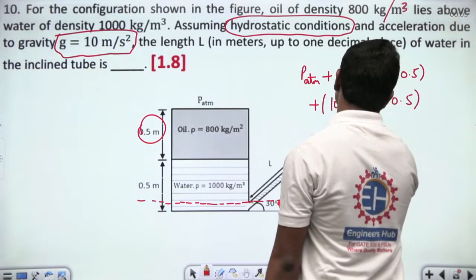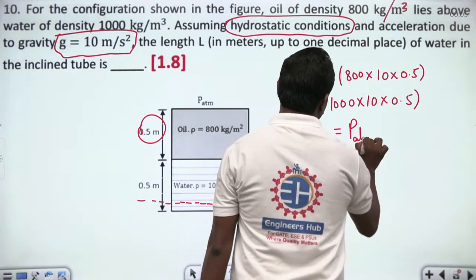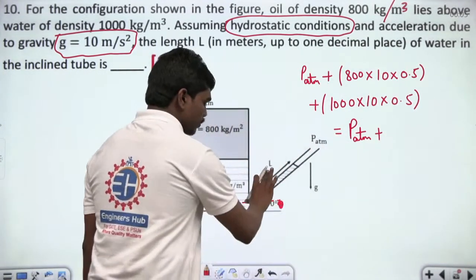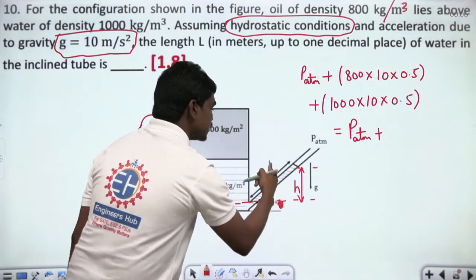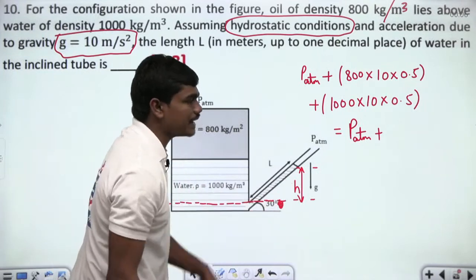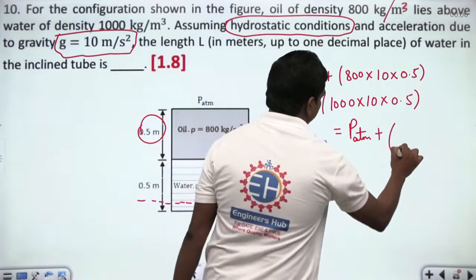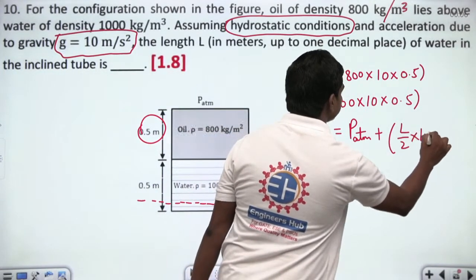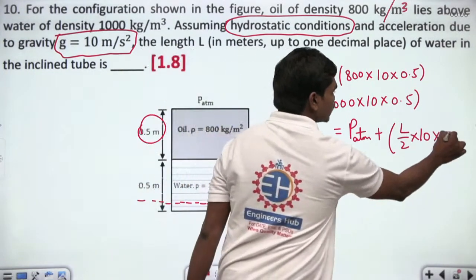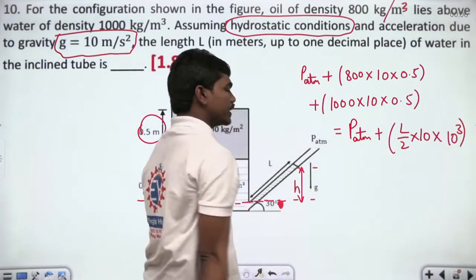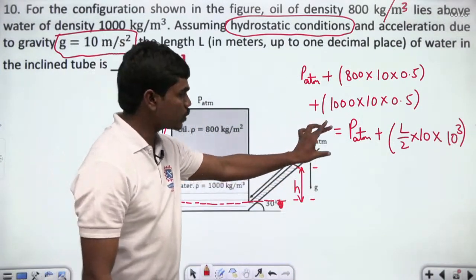This should be equal to P atmosphere plus the water column of equivalent height. If this is L, then this H value is nothing but L into sine theta, which is L by 2. So L by 2 into g into density of the fluid 1000, so density into 10 into equivalent height L by 2.